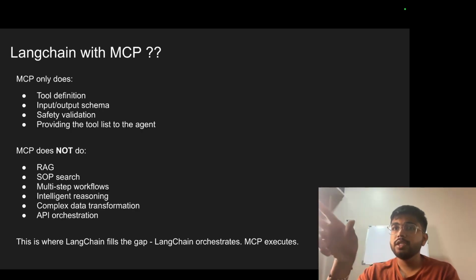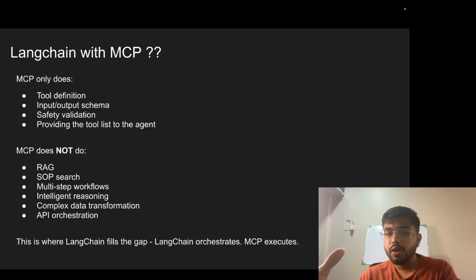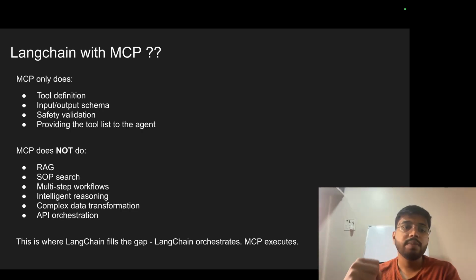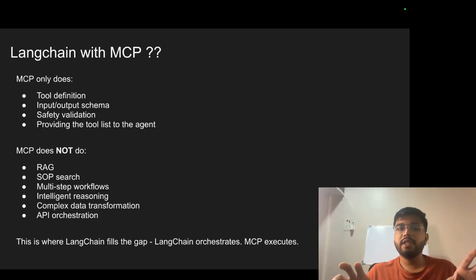Multi-step workflows, do this, then do this, then do this. MCP cannot do that. Complex data transformation is required. MCP cannot do that. API orchestration is required: call this API, then call this API. MCP cannot do that. And this is where LangChain comes into the picture. LangChain can do all of it. LangChain orchestrates everything. It keeps things together, right?